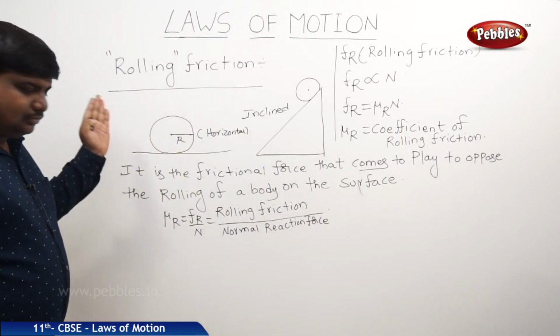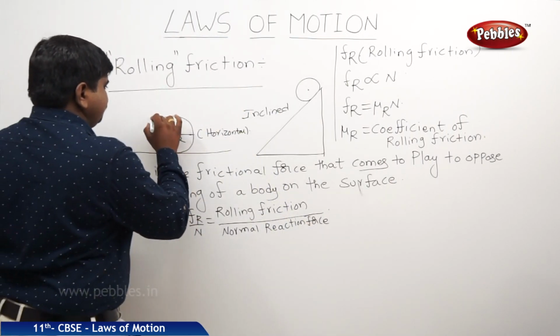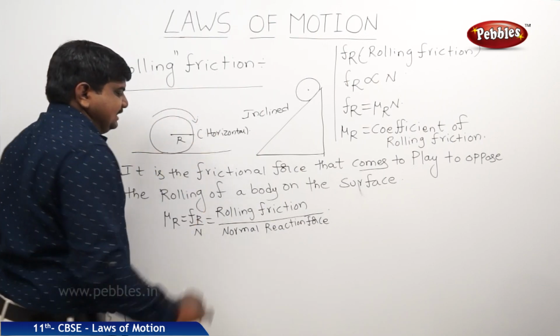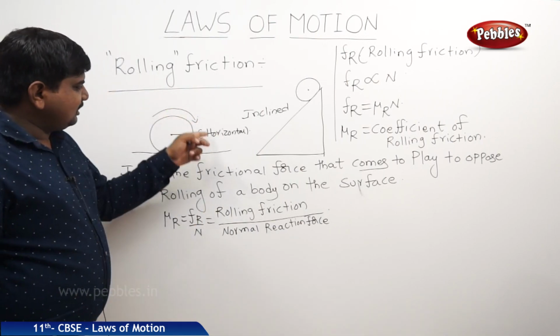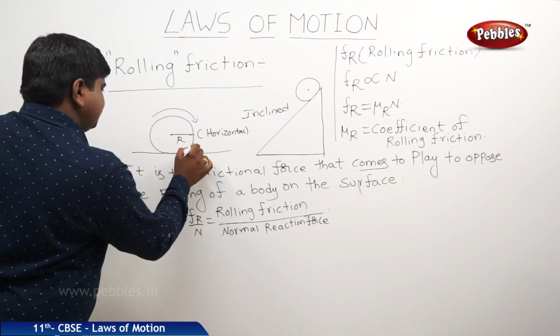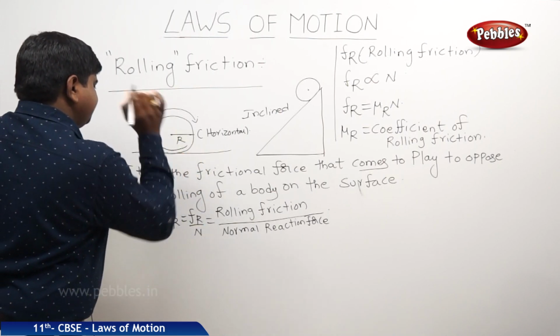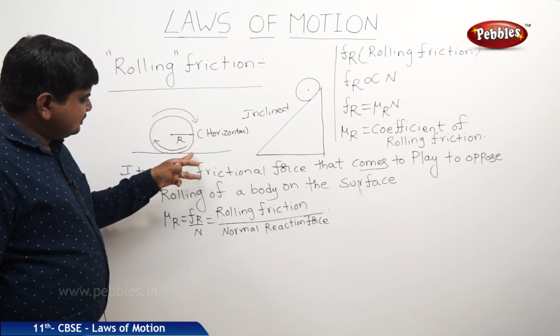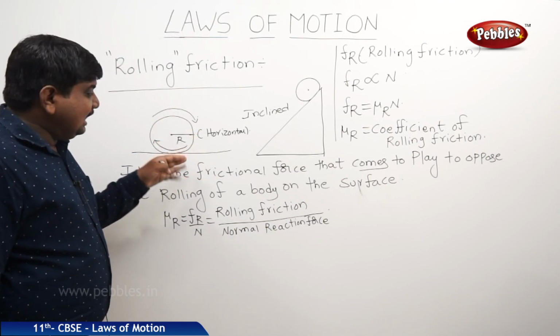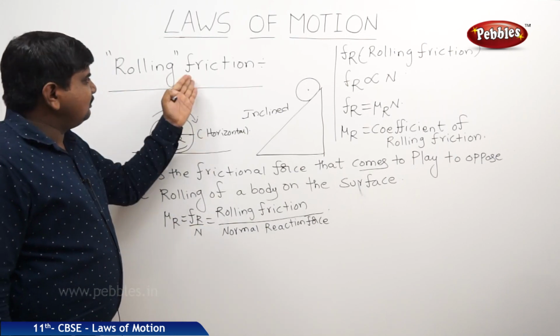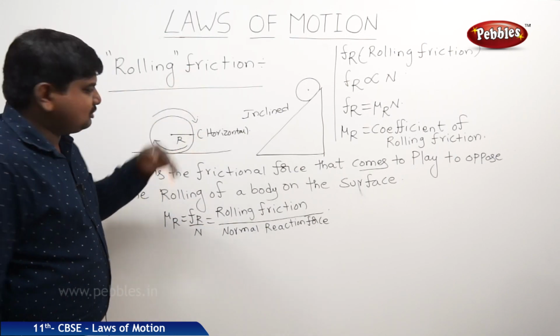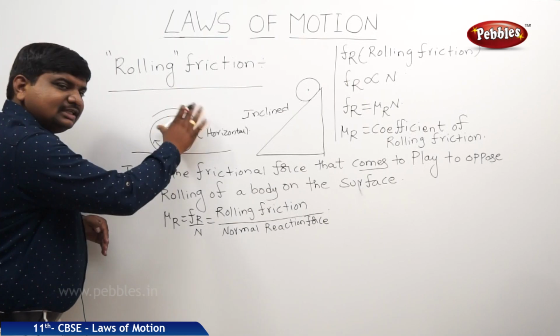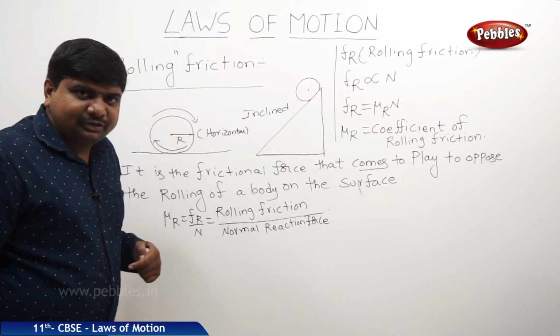Almost all bodies in rolling motion execute circular motion on the planes. So this is the circular motion, and the frictional force will be like this. Whenever the part in rolling motion comes into contact with the surface, it experiences a force, nothing but the rolling frictional force. That's why these two are opposite in direction while they are making the revolutions.